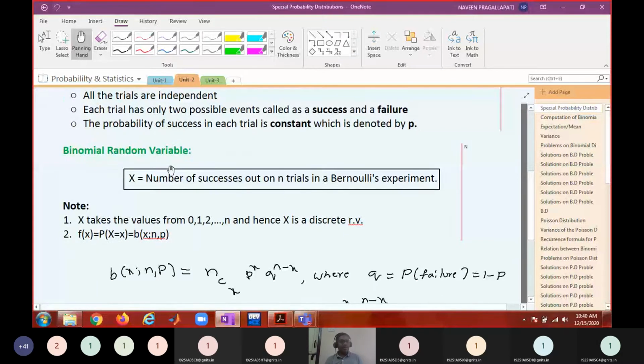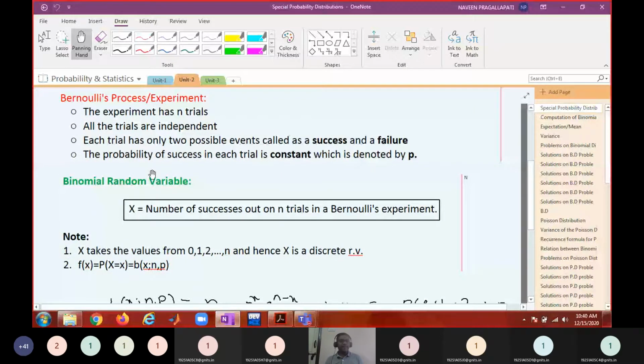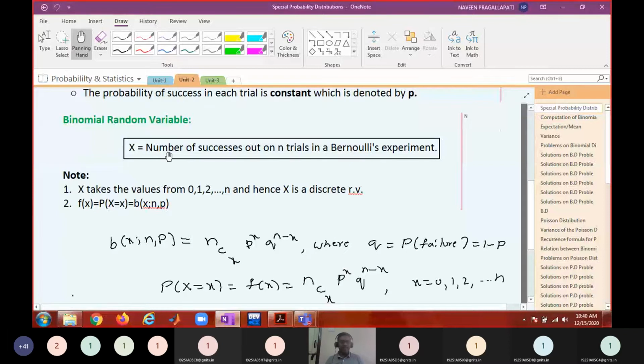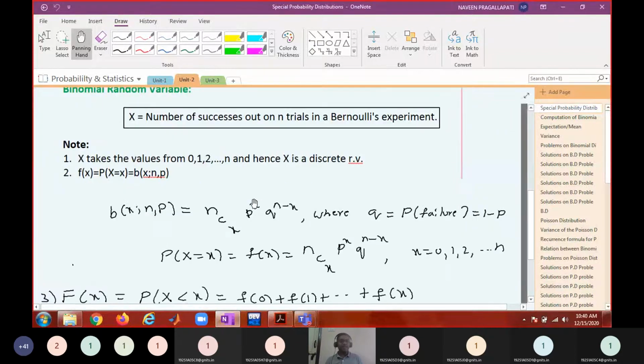If the experiment is a Bernoulli's experiment, we define a random variable as the number of successes out of n trials in a Bernoulli's experiment. So in a Bernoulli experiment, the random variable is always defined in terms of the number of successes when there are n trials. The number of successes obviously will vary from 0 to n, because when you are performing n trials, every trial may give you success, so at most you can get n successes, or every trial may give you failure, so you may not have any success. Therefore the number of successes can vary from 0 to n.